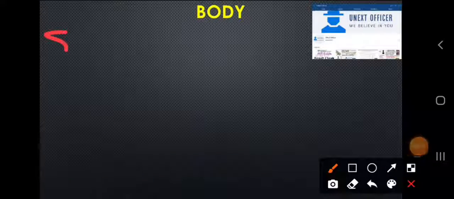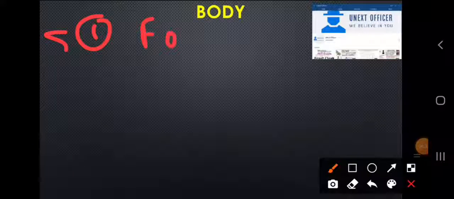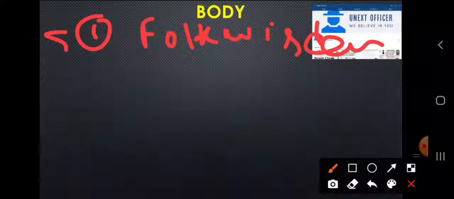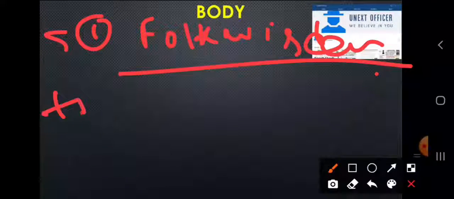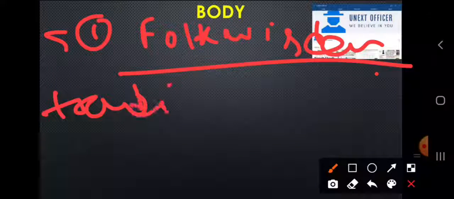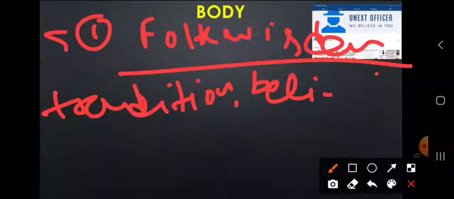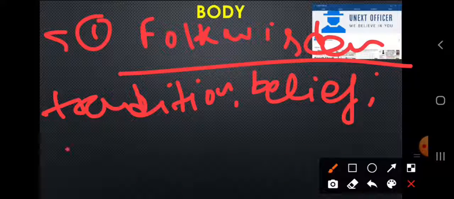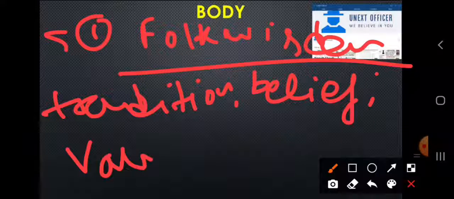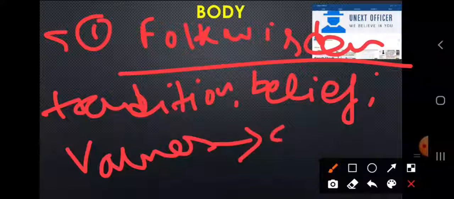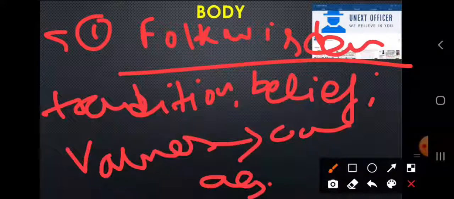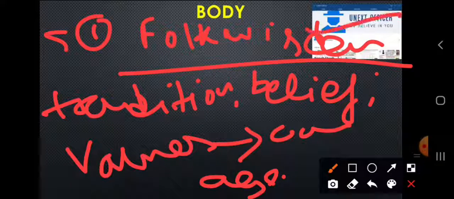Folk wisdom is like our traditions, our beliefs, and our value systems, which are continuing through ages. So folk wisdom is the first point.